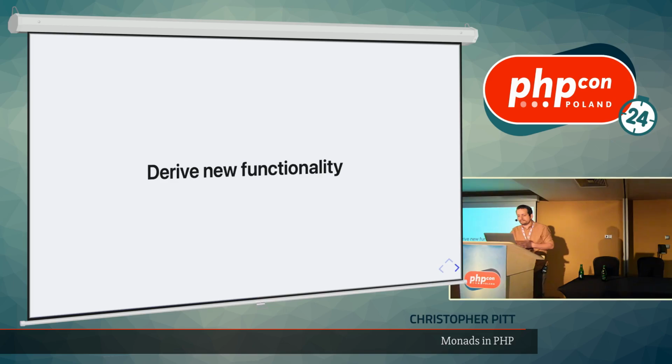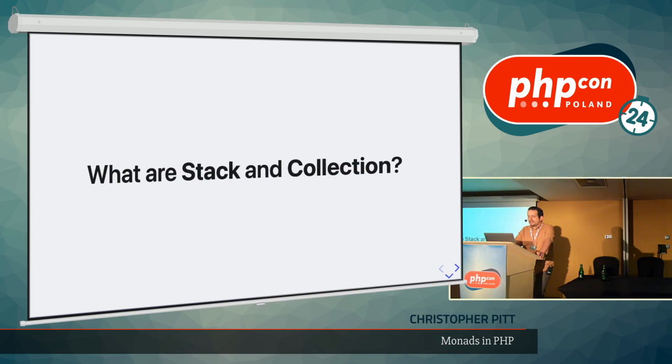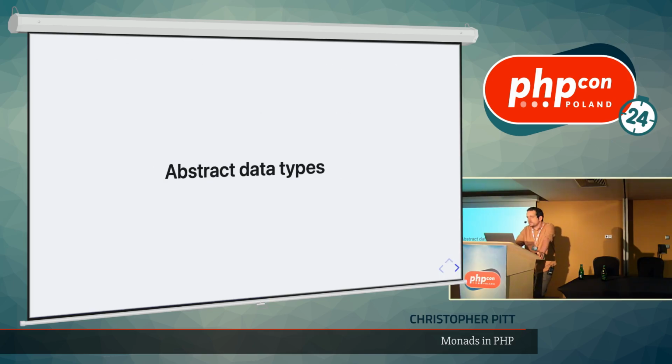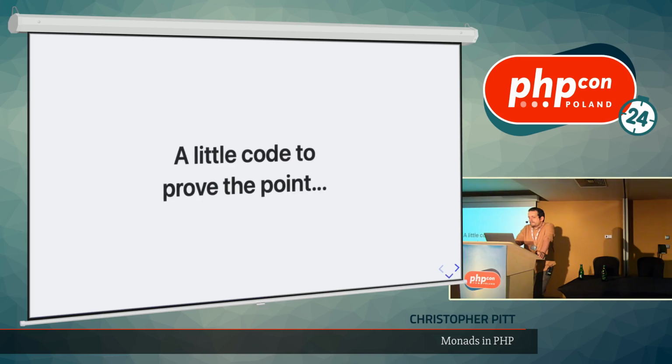Okay, so to summarize, what are stack and collection? They're just abstract data types. We can define what the operations are and their rules are, and that's the same for any abstract data type that we've got. We know what the operations are of a string or a number in our PHP code. It's maybe not as succinct as these two data types that I've shown you now, but we know what we can do with a string or with a number, with a float, with a Boolean in PHP, because it's also an abstract data type. So let's look at a little bit of code.